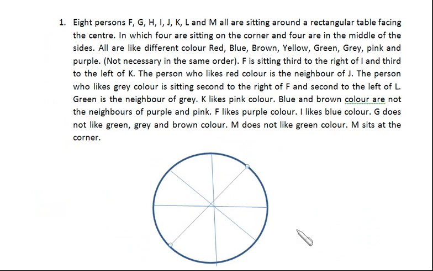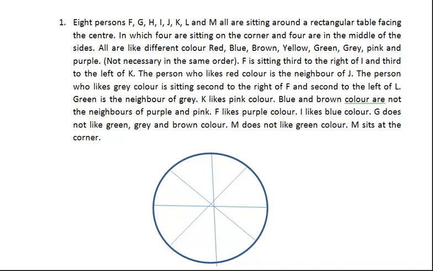Now we see this problem. 8 persons F, G, H, I, J, K, L, M are sitting around a rectangular table facing the center, in which 4 are sitting on the corners and 4 are in the middle of the sides. Now see, 4 people are sitting on the corners and 4 people are sitting in the middle of the sides. So it really doesn't matter whether you make the arrangement as rectangular or circular, right? So for simplicity, I have drawn a circle over here.